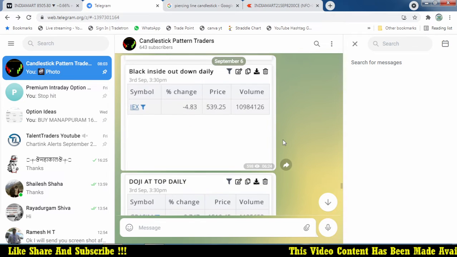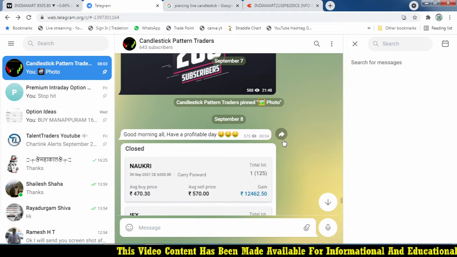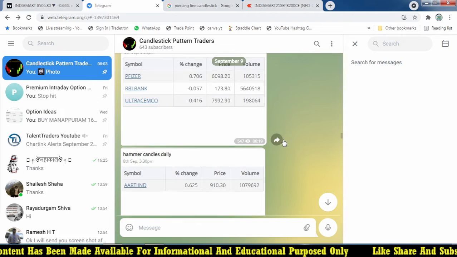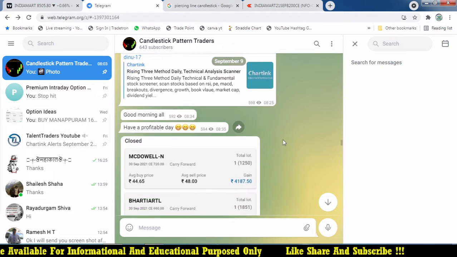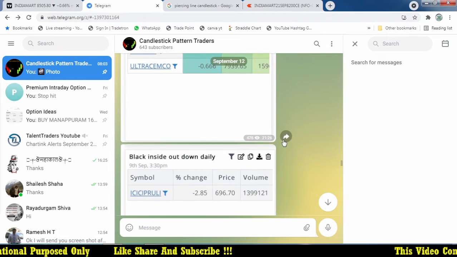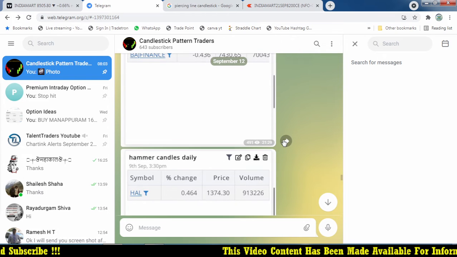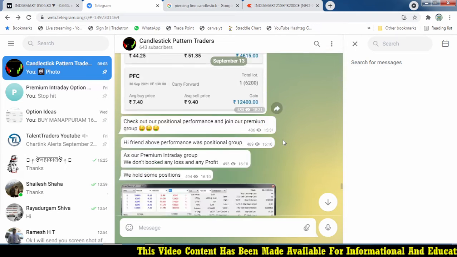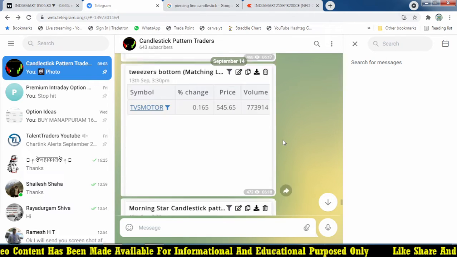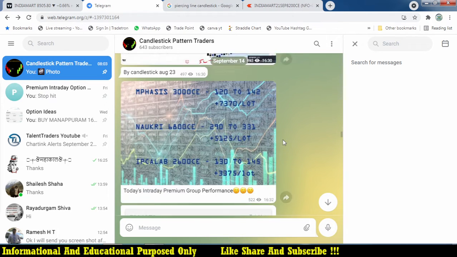Piercing line, dark cloud, tilted bottom, we don't get any opportunity on the day. And then 8th September, hammer, we don't get it. We move on.